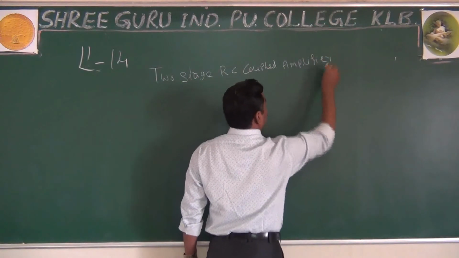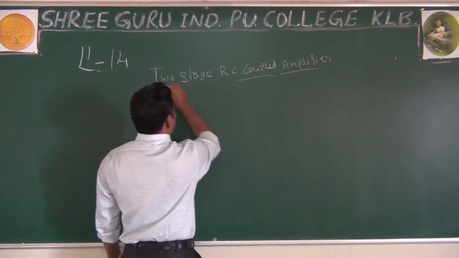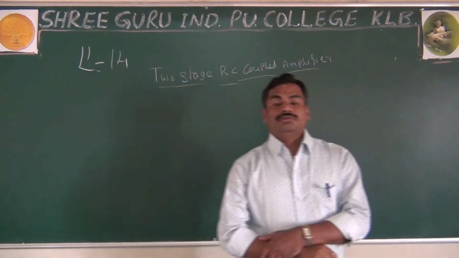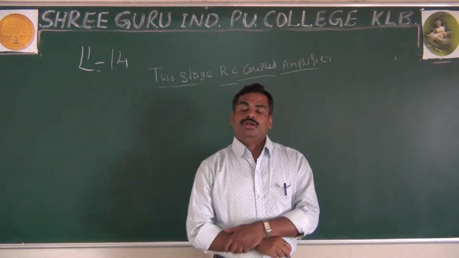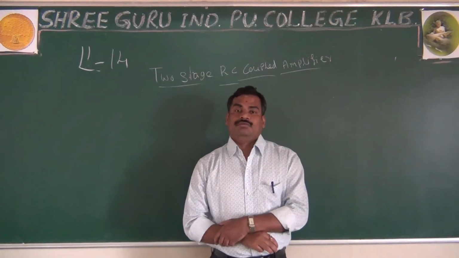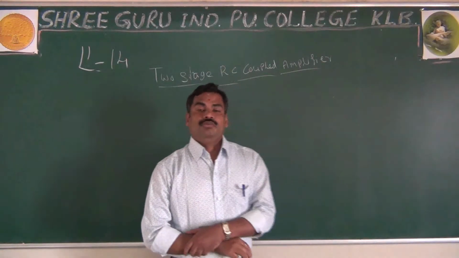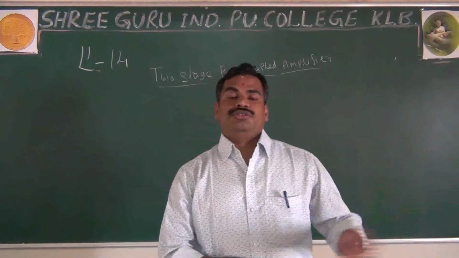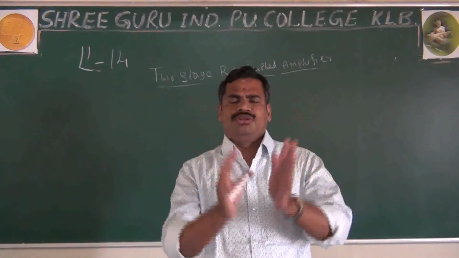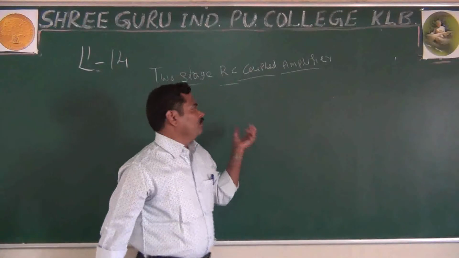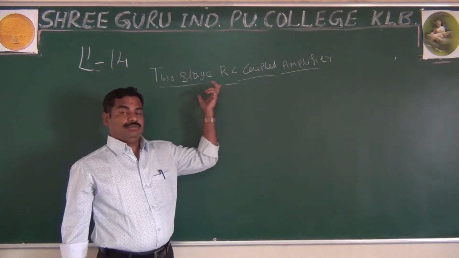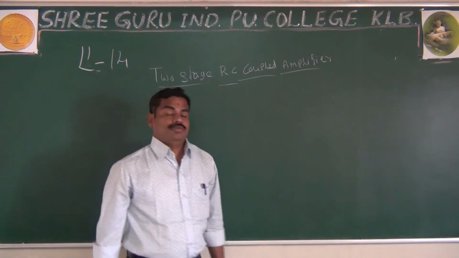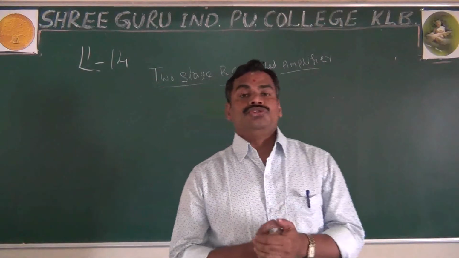Go for the two-stage RC coupled amplifier. It means you are using more than one stage. That is what is called a multi-stage amplifier. You are using two transistors and also passive components. Or you can say, as I said, it is a type of cascaded amplifier. It means you are using two CE amplifiers.